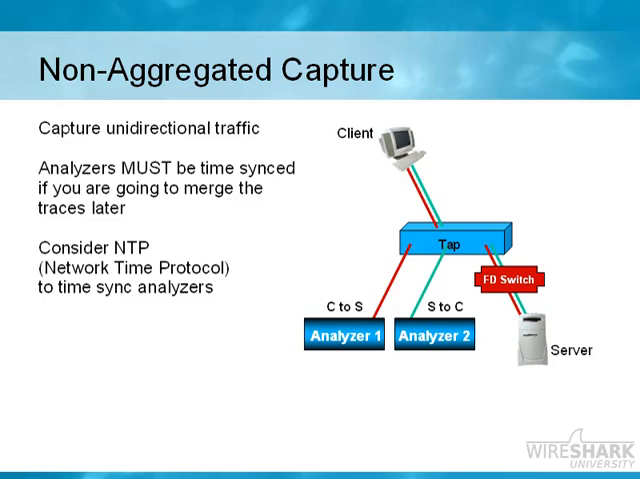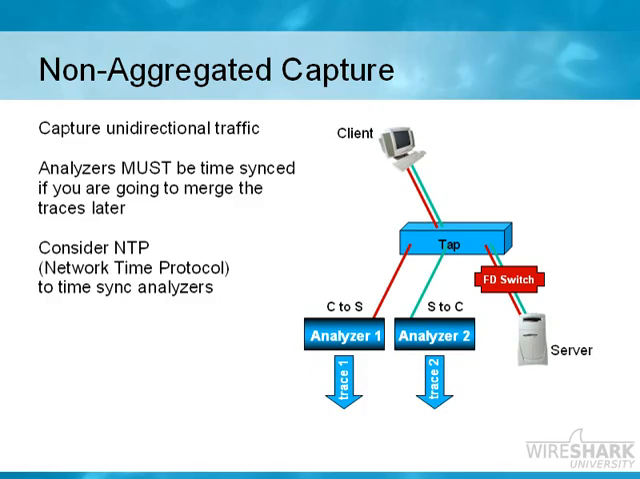Analyzer number 1 on the left-hand side would be able to listen to the traffic from the client going to the server. Analyzer 2 would be listening to traffic going from the server to the client. So we end up with two separate trace files. Now, sometimes we can analyze the separate trace files, and that's fine. We don't have to listen to both sides of the communication to understand what's going on. We can kind of infer that based on the traffic that we see.